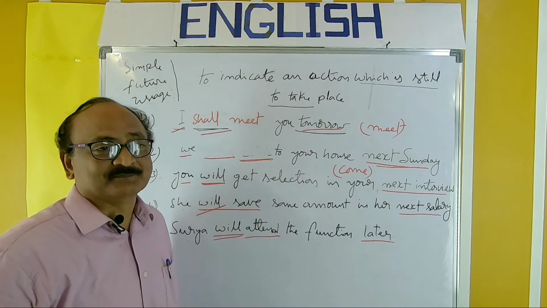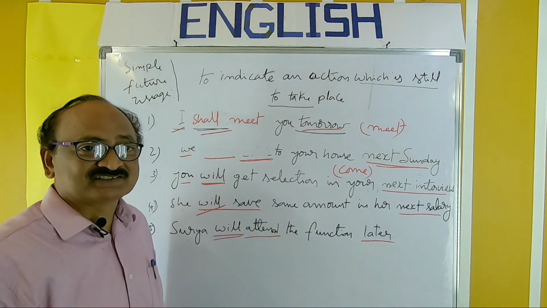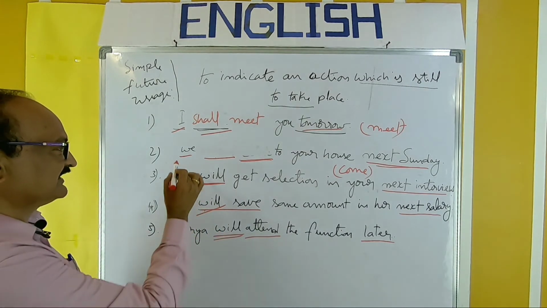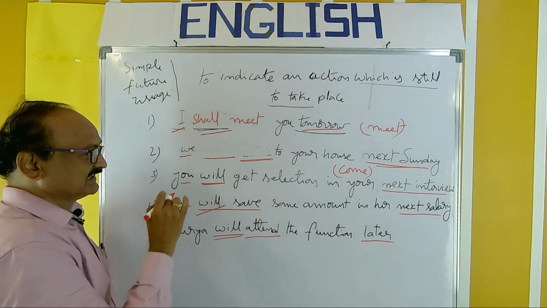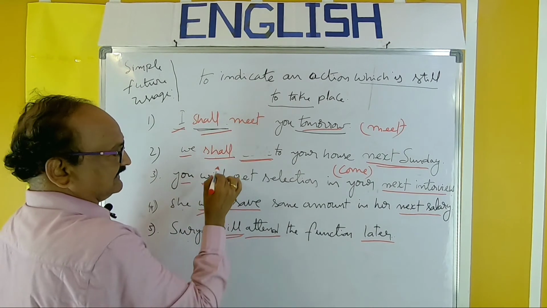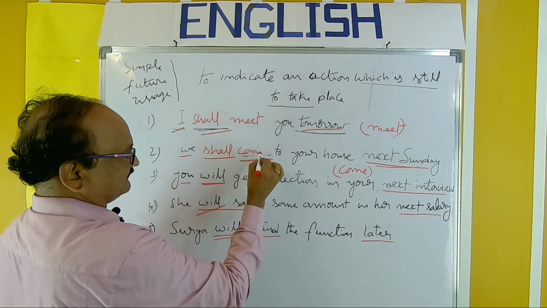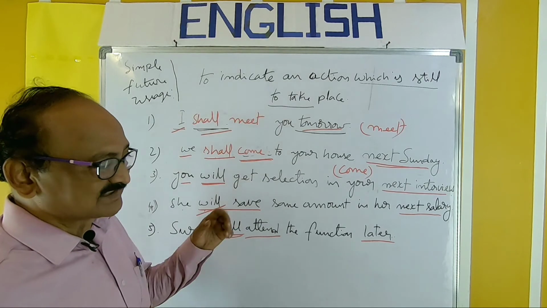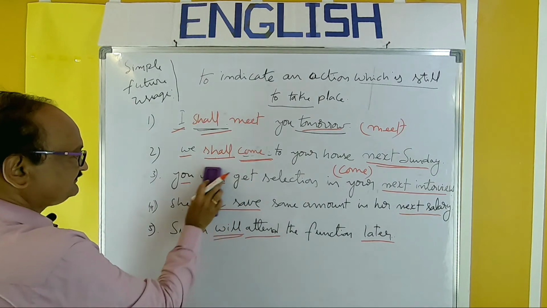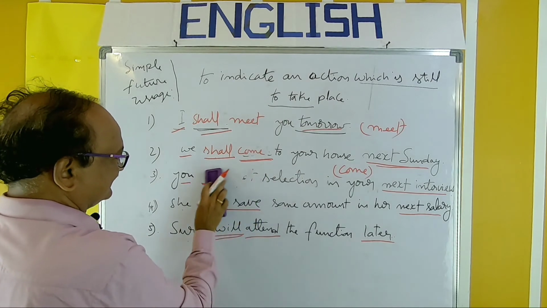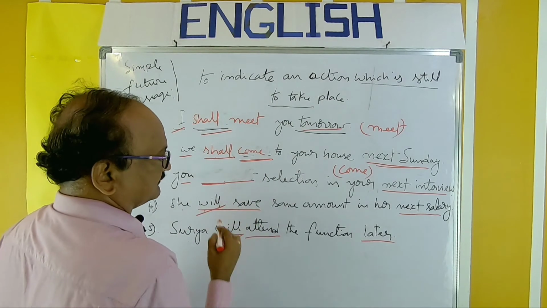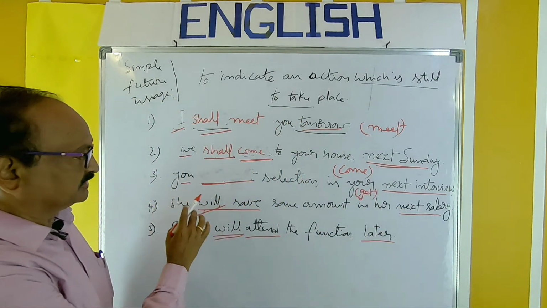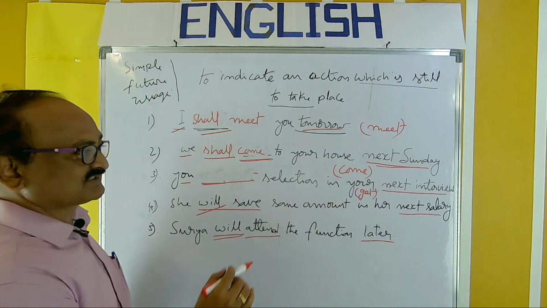Verb given, come. By observing the words next Sunday, you should decide that the sentence belongs to simple future and recall the structure: we, subject, shall or will. So write shall. We shall come, present tense form of verb. We shall come to your house next Sunday. The same is the case in the next sentence: you dash selection in your next interview, with the verb get.